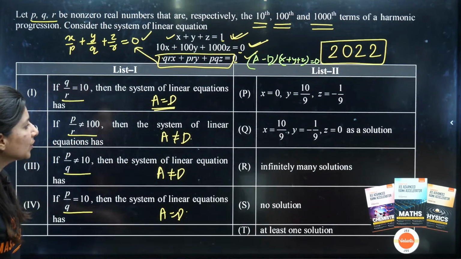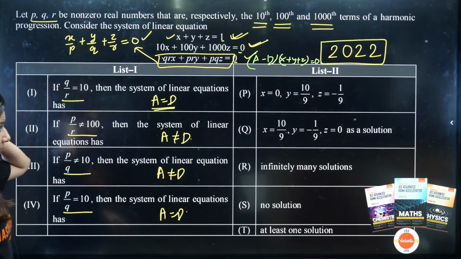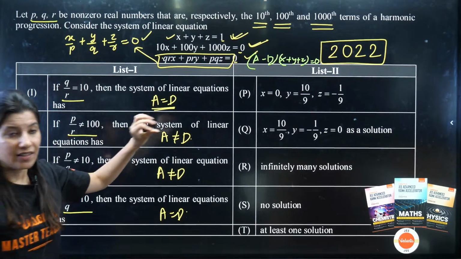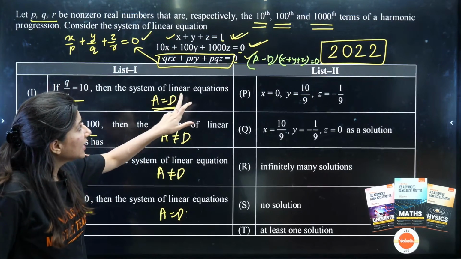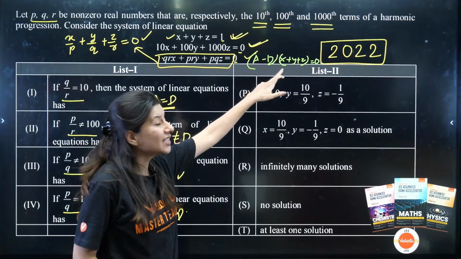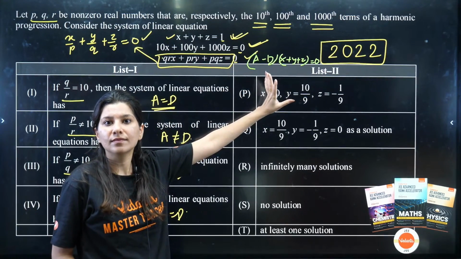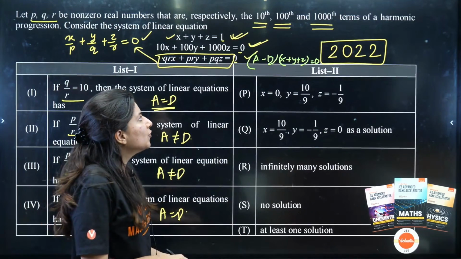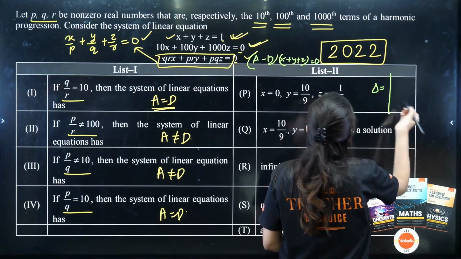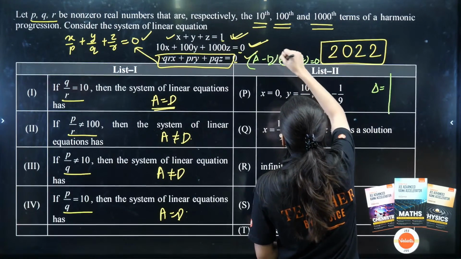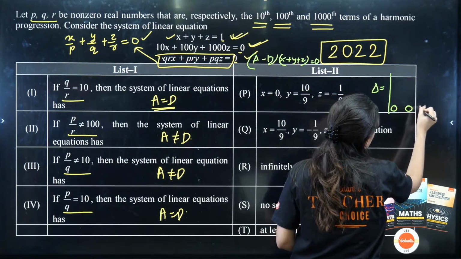Okay, now we are looking for whether this. So clearly, if A is equal to D, then the coefficient of the third will be 0. Are you getting my point? If you make a determinant delta, A is equal to D, then the coefficient of X, Y and Z will become 0.